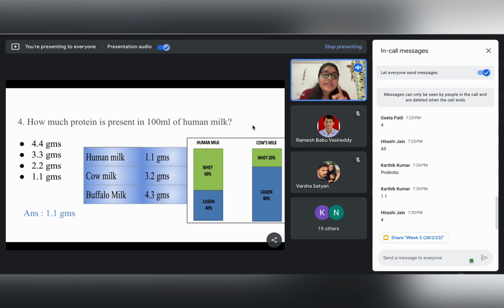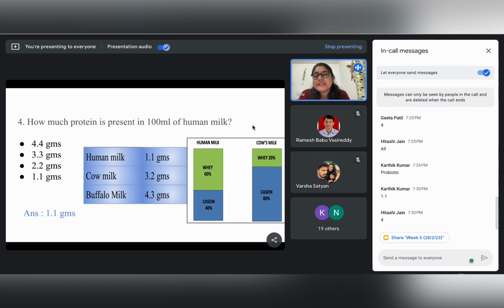Giving cow's milk to a newborn child, with almost 80% casein, will definitely bring about digestion issues. Because the casein content is so high in cow's milk, it is advocated that the child must be given human milk, and only if human milk is not possible should it be substituted with animal sources, right?